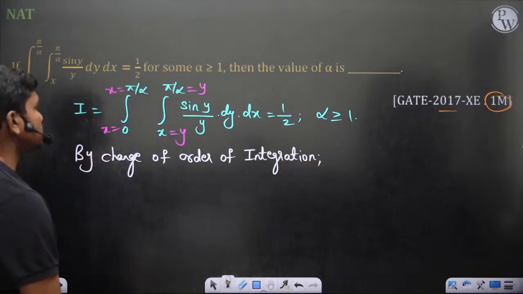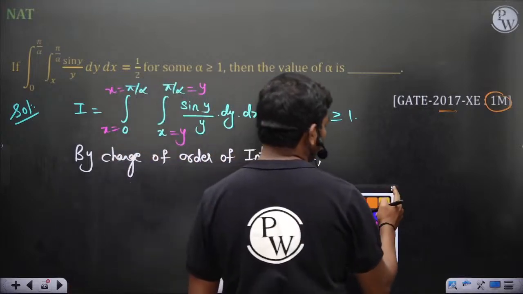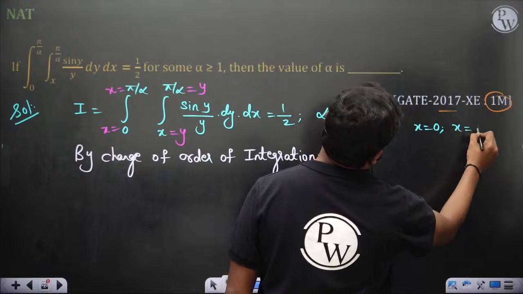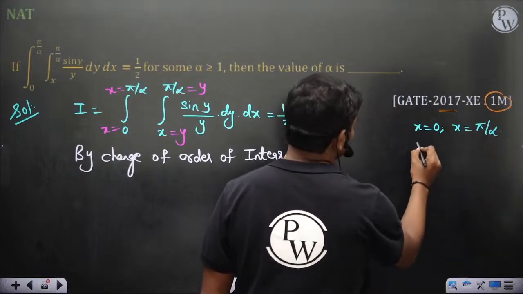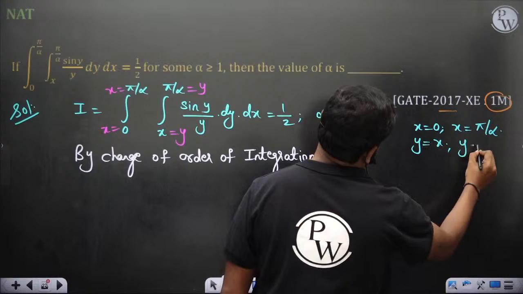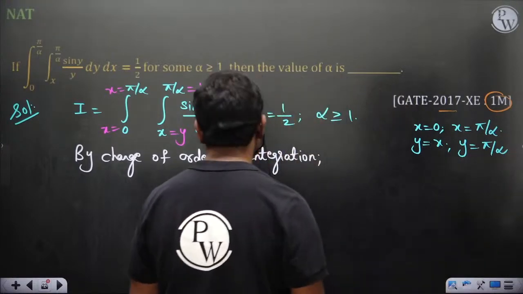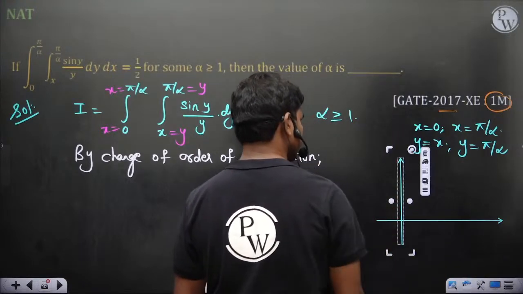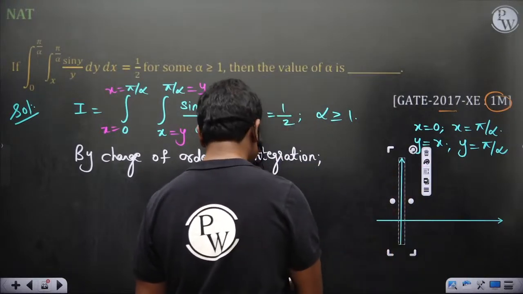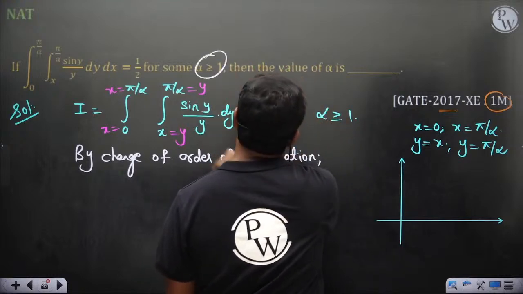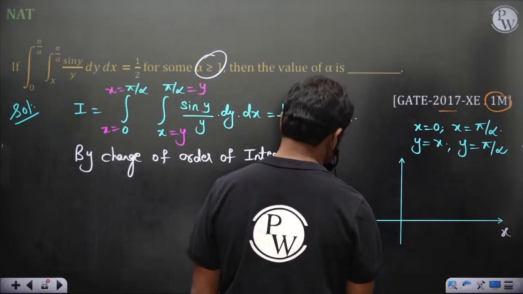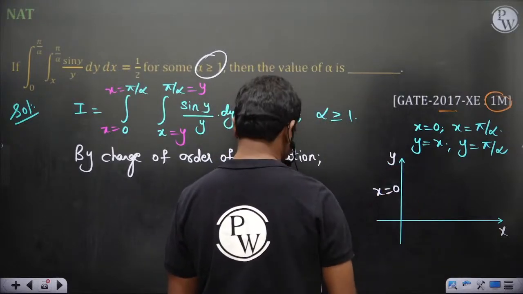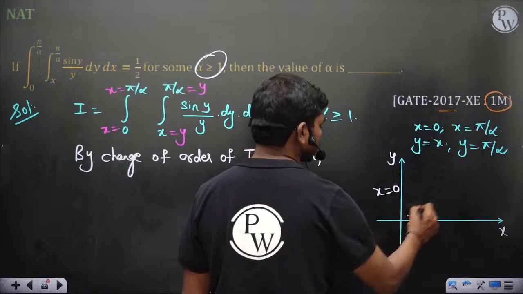So if you have this, first let us plot the curves. What all you have? x equal to 0, x equal to pi by alpha, y is equal to x, y equal to pi by alpha. Alpha is a constant and alpha is positive, definitely, because alpha is greater than or equal to 1. So x axis, y axis, x is equal to 0, y is equal to x.